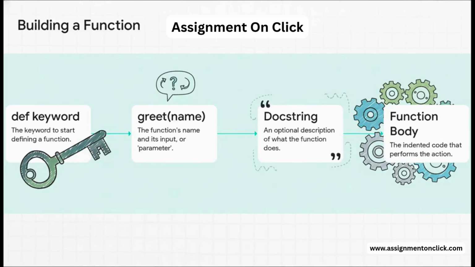Let's just walk through this simple example. So you can see we start with def. Next up is the function's name, greet. And inside the parentheses, we've got the word name. That's a placeholder for whatever input we give it. We call that a parameter. That bit in the triple quotes, that's a docstring. It's basically an optional note to yourself or other programmers explaining what the function is for. And finally, you see that indented code below? That's the function body. Those are the actual instructions, the steps in our recipe.